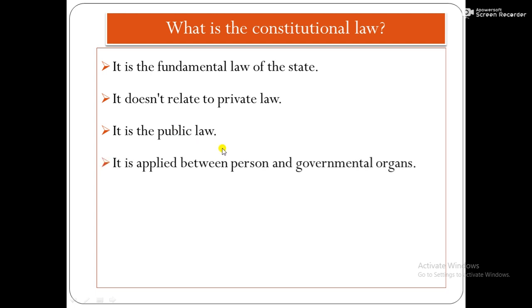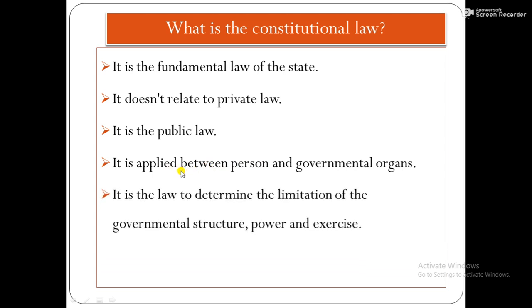It is applied between the person and governmental organs. So, relations of the persons and governmental organs, an administrative type of law. It is quite similar to administrative law. So, it is applied between the person and governmental organs. It is the law to determine the limitation of the governmental structure, power, and exercise.